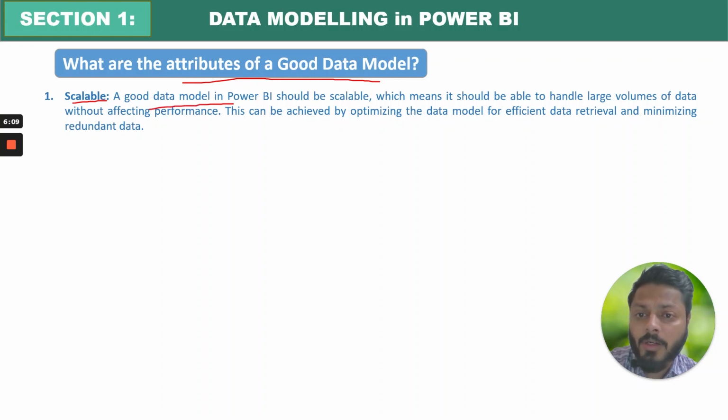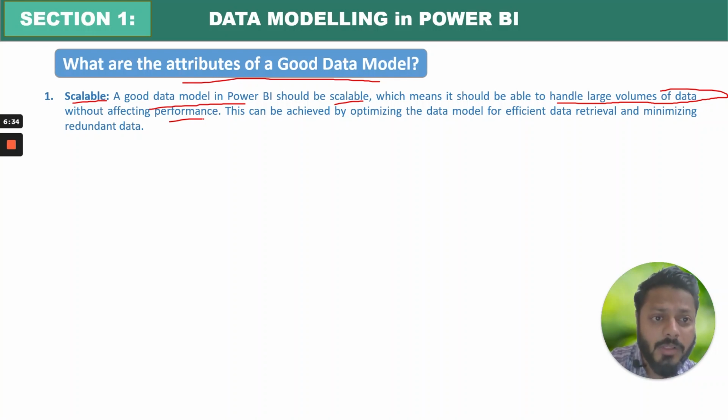A good data model in Power BI should be scalable, which means it should be able to handle large volumes of data without affecting performance. If I have 10 records and I work on that report, it will be very easy. It will run like a charm. But if I have a report with 10 crore records instead of 10 records, then the speed might be slow.